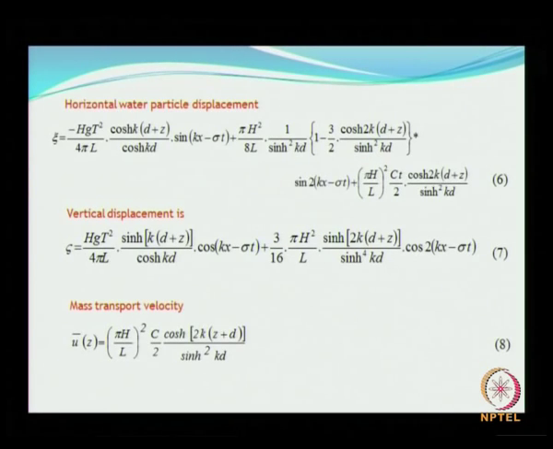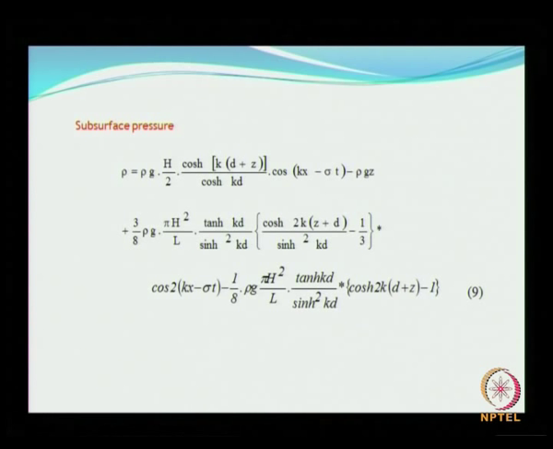So, here is the horizontal water particle displacement, vertical particle displacement and the mass transport velocity. All these things we have seen in the small amplitude wave theory with worked out examples. Is that clear? And this gives the expression for the subsurface pressure. All these variables are known to you, like k is the wave number, d is the water depth, z is the point of defining the particle velocities, and sigma is 2 pi by T, the angular frequency.